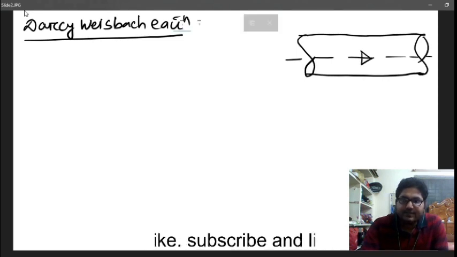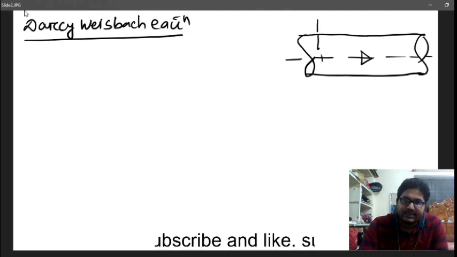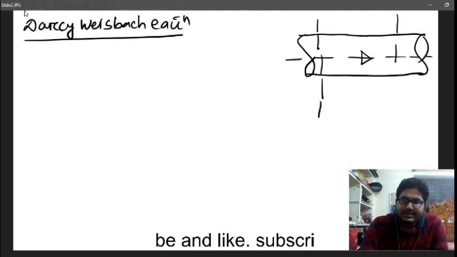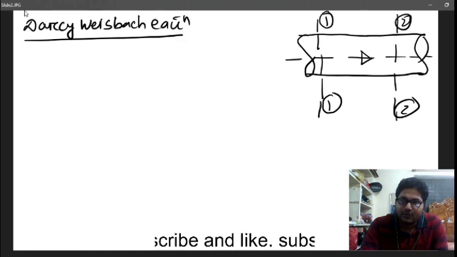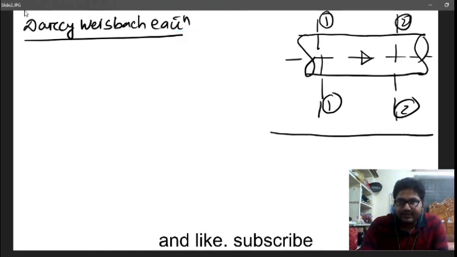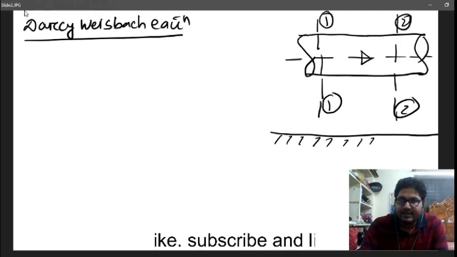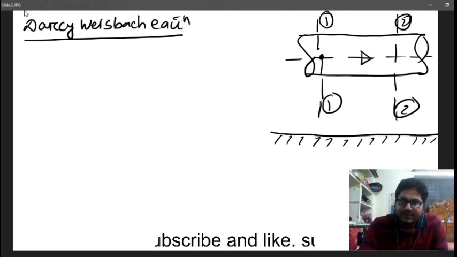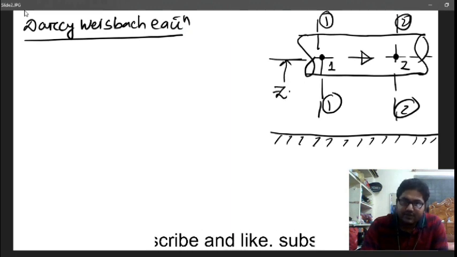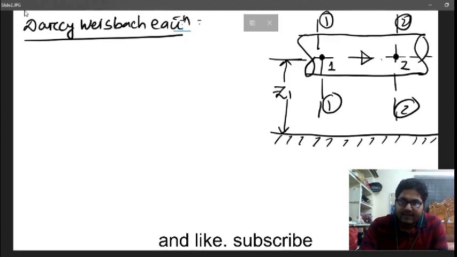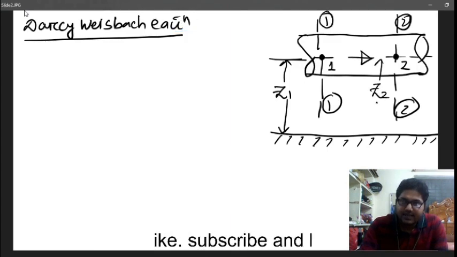This is the direction of the flow, and I am considering two sections. This is section 1 and this is section 2, and this is my datum line. This is point 1 and this is point 2. The elevation head of point 1 is Z1, and the elevation head of point 2 is Z2.